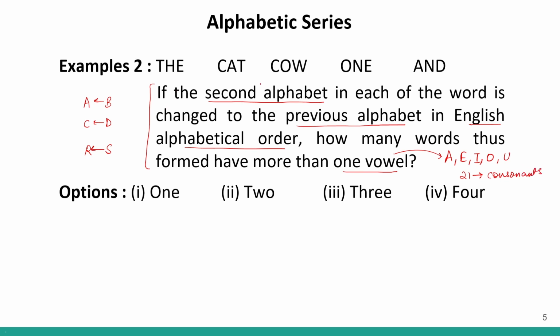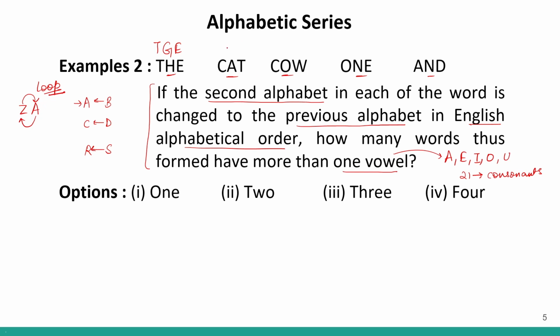Now, first we have to change the second alphabet to the previous alphabet. So if I change over here, I will get T, G, E. This is the second alphabet. So I am changing just the second alphabet. Now, if I have to go back from A, is there a letter before A? No, the alphabet series starts from A. But I've told you that whenever such a situation comes, we use the concept of loop. We consider that before A we have Z. And we consider that after Z we start again from A, B, C, D and so on. Correct? So we use the concept of loop.